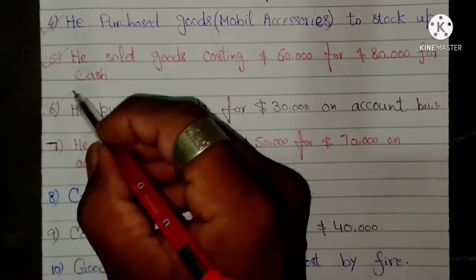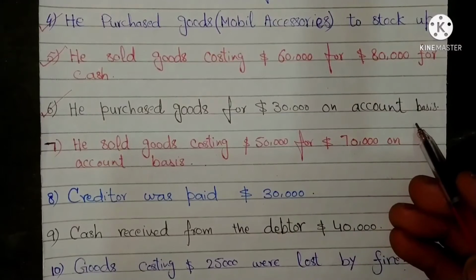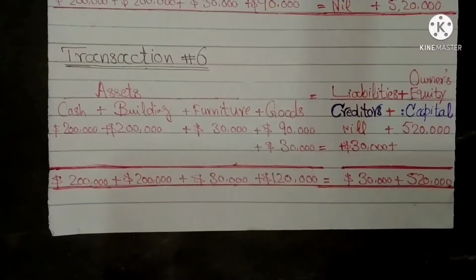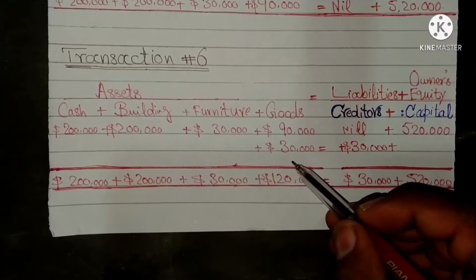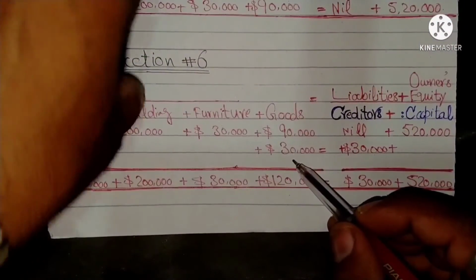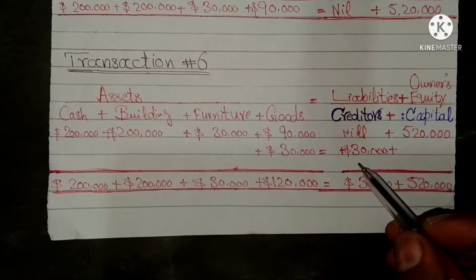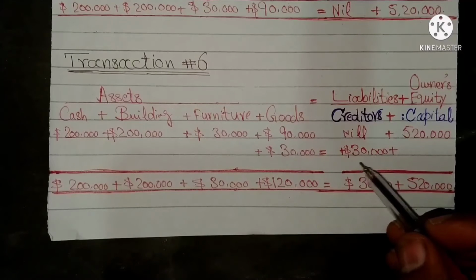Sixth, he purchased goods for $30,000 on account basis or credit basis. This transaction has brought two changes. Goods stock increased by $30,000 and a liability, creditors, as goods have been purchased on credit basis, increased by $30,000.